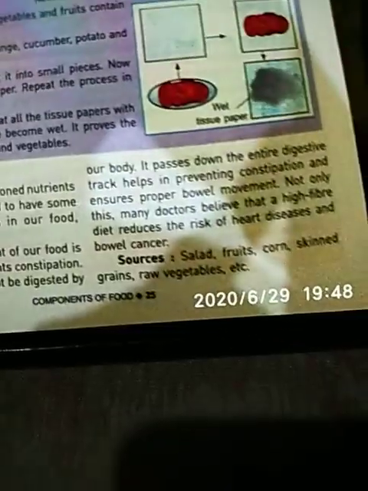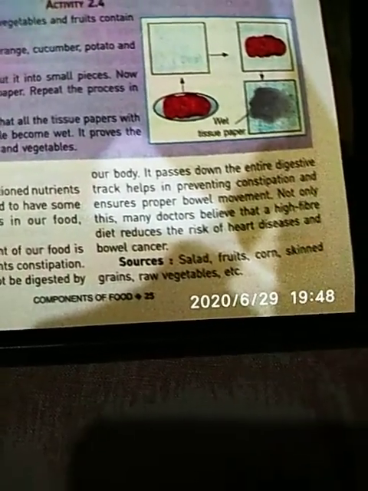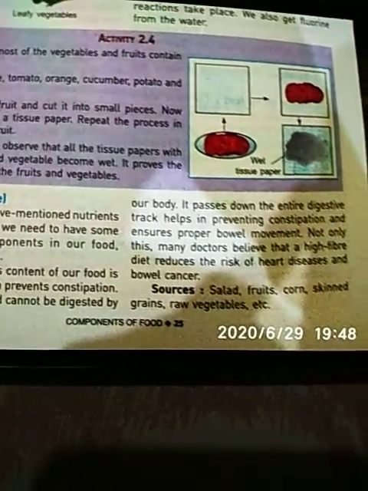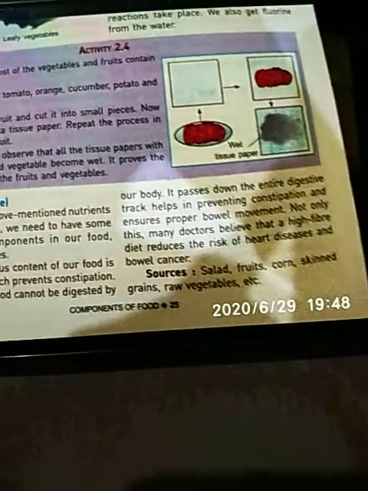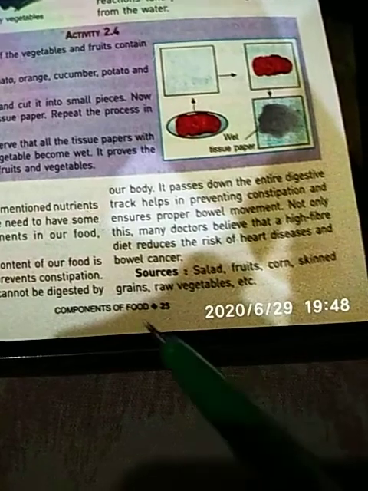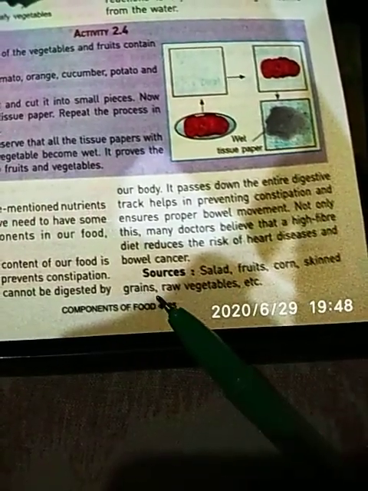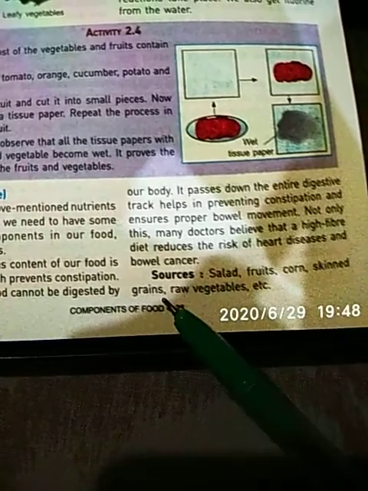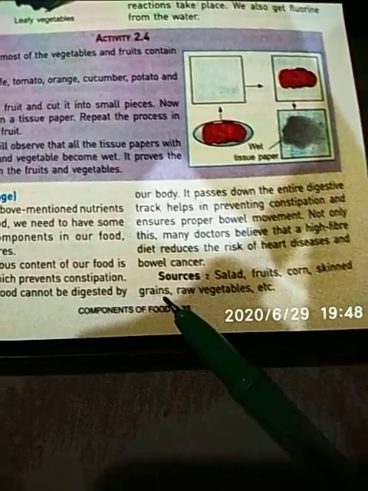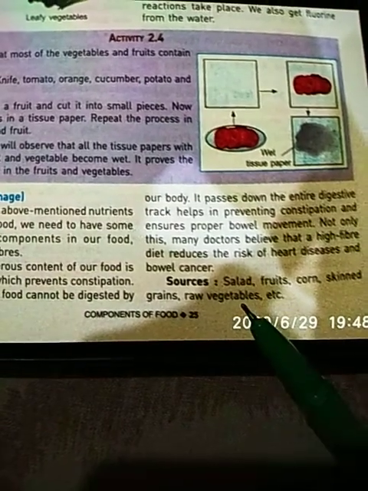But food items rich in fiber reduce the risk of heart diseases as they unclog the narrowness. It helps in the proper movement of the food. Sources: salad, fruits, corn, skinned grains, raw vegetables. Skinned grains means not polished grains. Raw vegetables and skinned grains are rich sources of fiber.